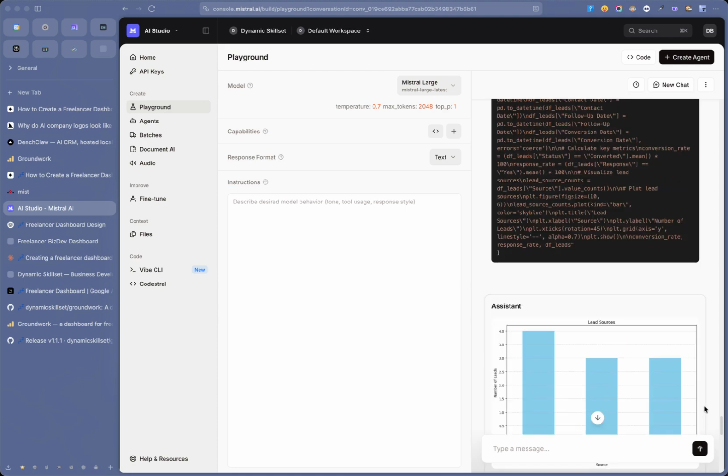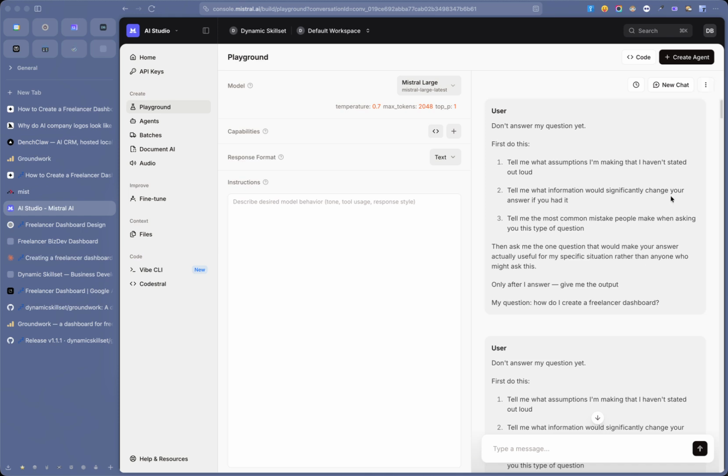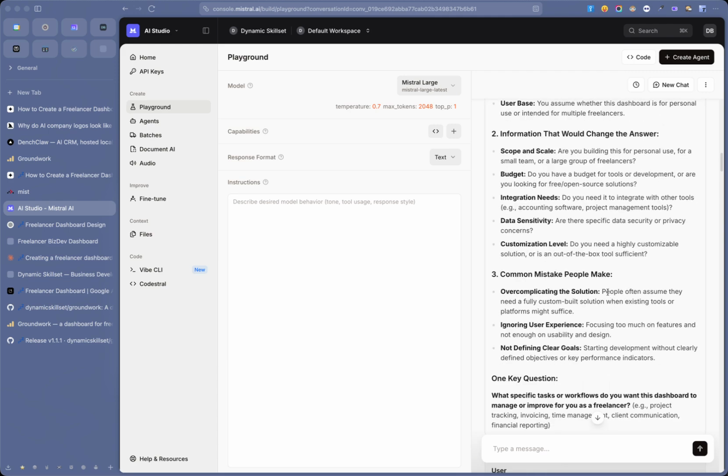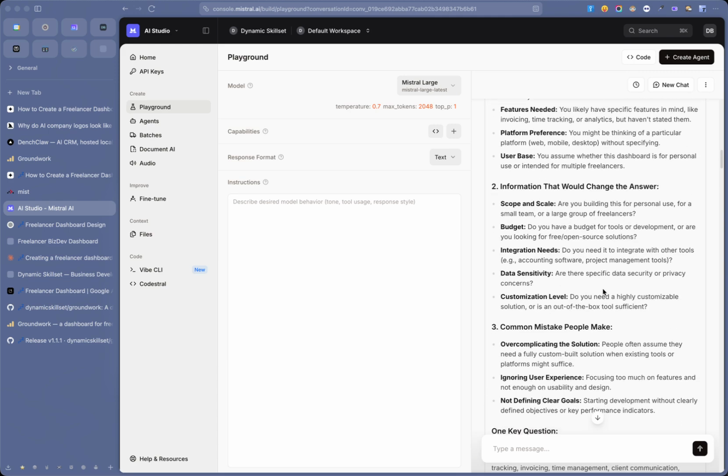Okay, so Mistral is a French open source approach where they take open source models, which tend to be about 18 months behind the frontier ones, and then they put them in the cloud for you to be able to use. So here we are. That's the meta prompt. How do I create a freelancer dashboard? And it basically goes through, and here's the mistakes people make.